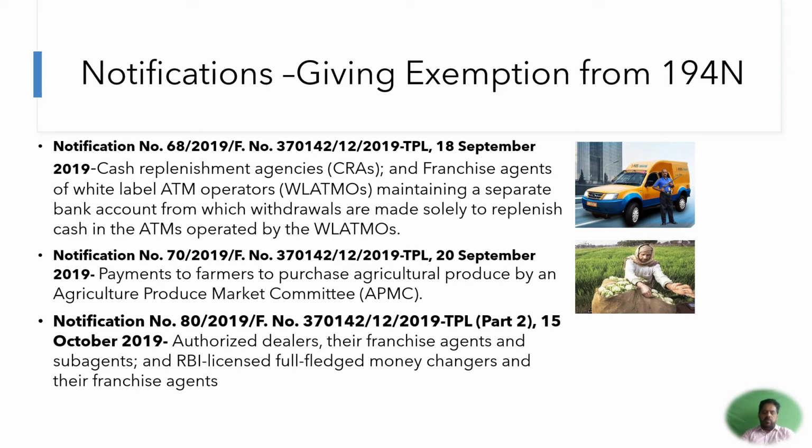So these people who are withdrawing the money to carry out the cash business are allowed without a deduction of section 194N. However, the terms and conditions are there as per the notification that they have to give a certificate, and along with the certificate sufficient proof that it has been utilized for the given end purpose only.